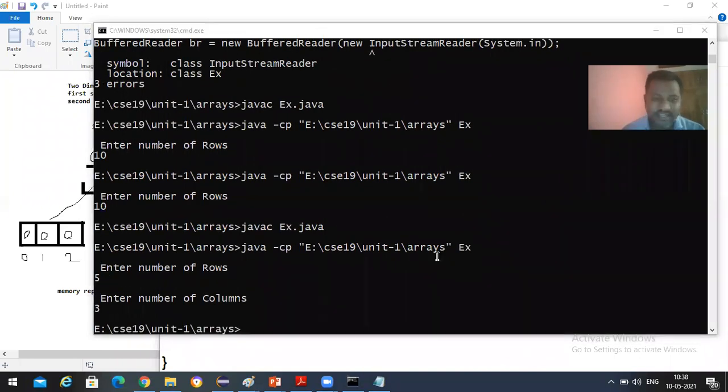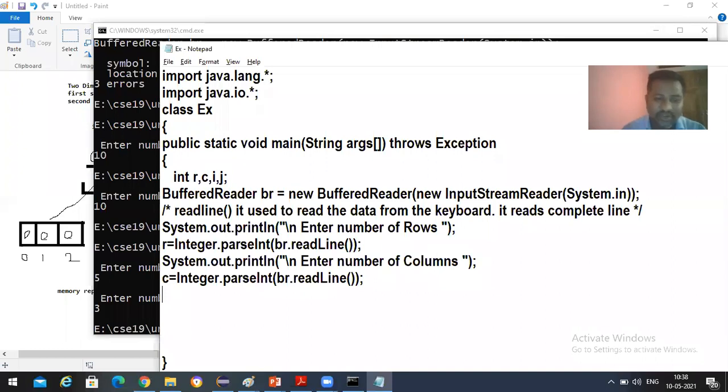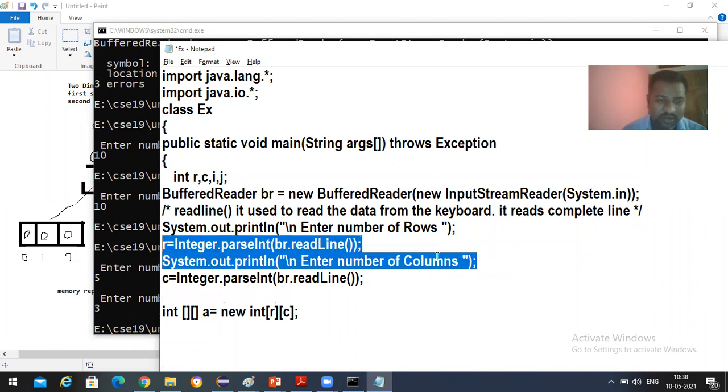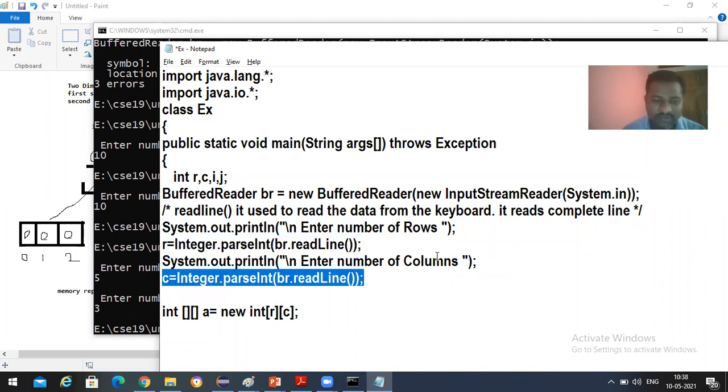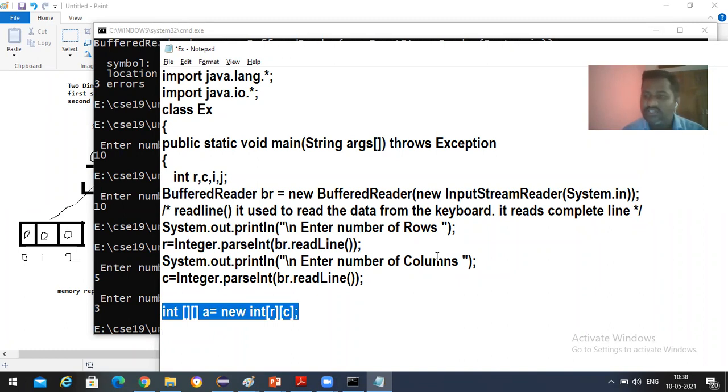Now, after this statement, what I need to do is construct a 2D array. That 2D array has to be constructed based on the number of rows R and the number of columns C entered by the programmer. That means the programmer is going to enter some value, which is stored in R, and some value, which is stored in C, and as per that the memory is going to be allocated over here.